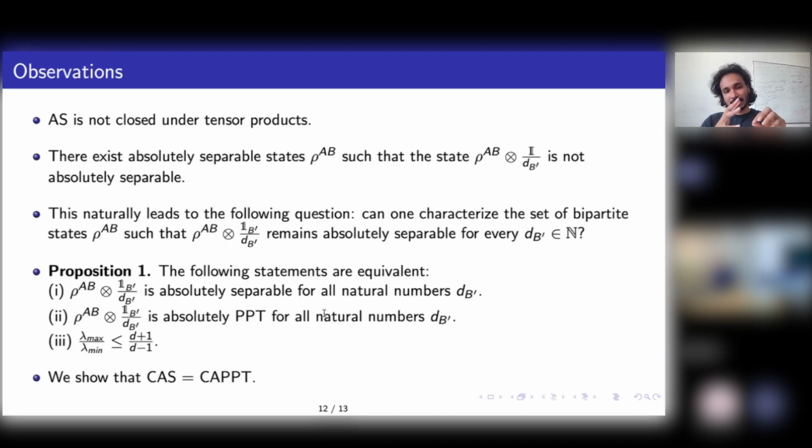Typically, what happens is when you attach maximally mixed ancillas, the eigenvalues repeat, right? So the largest eigenvalue, let's say, is lambda1 of the state rho. If you attach identity to it, then the largest eigenvalue repeats dB times, right? And similarly, the smallest eigenvalue also repeats dB times. And because the eigenvalues repeat, all these calculations become simple, and somehow the calculation only depends on the first and last eigenvalues, because they repeat so many times. And this makes the calculations very simple, and one can show that these two things become equivalent.